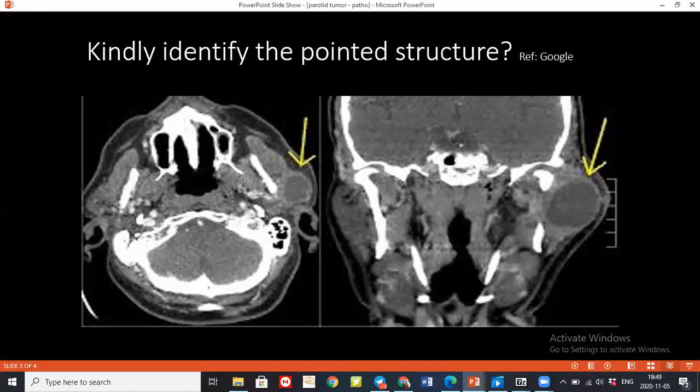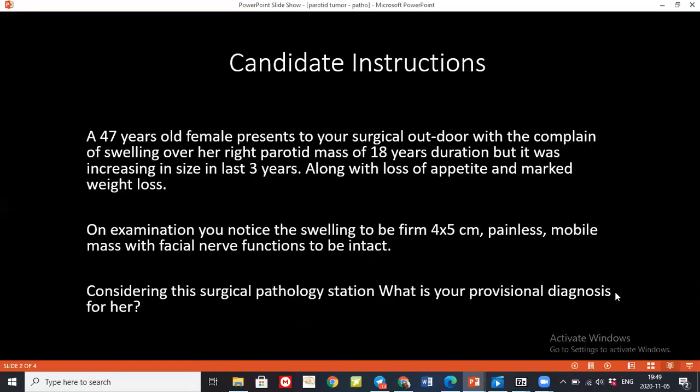Just imagine you're doing FNC of this patient and your assistant gets a needle injury. What would you do? Firstly, we have to stop the procedure. Then we have to squeeze at the site of the puncture to make the blood flow freely. We have to wash it. We have to inform the infectious disease control program of the hospital.